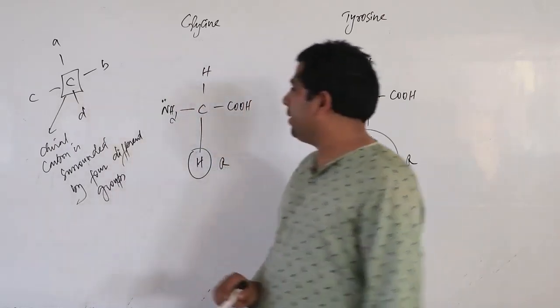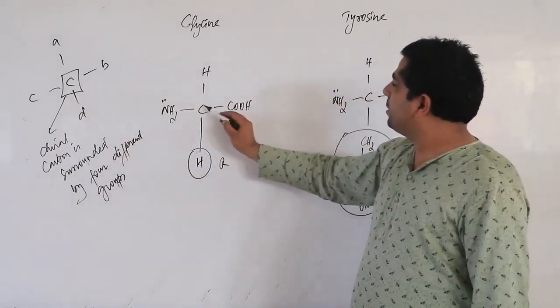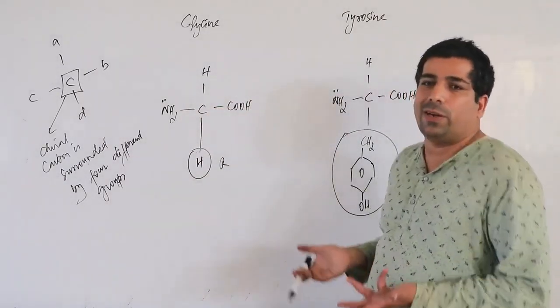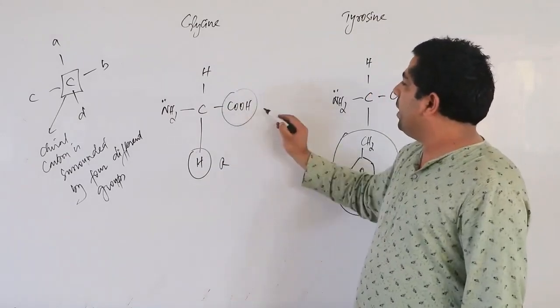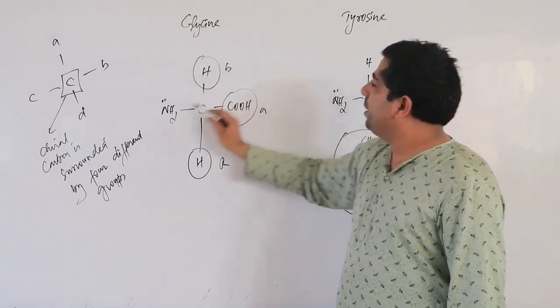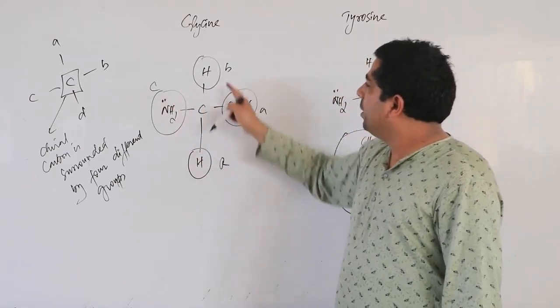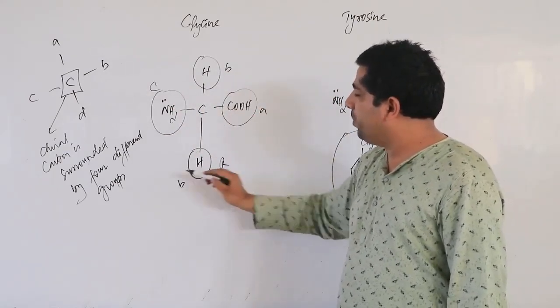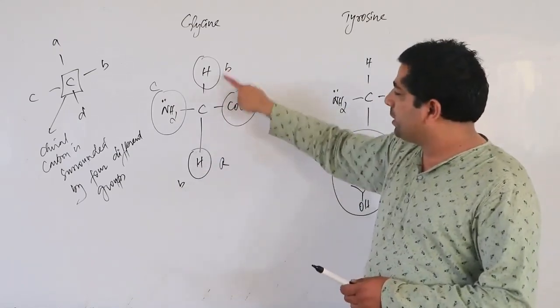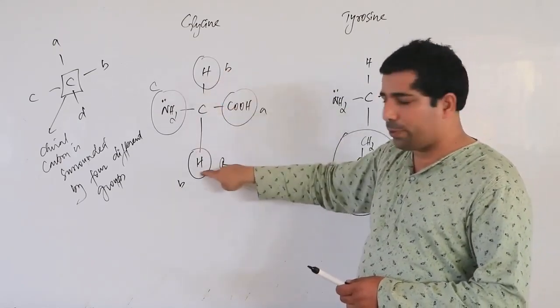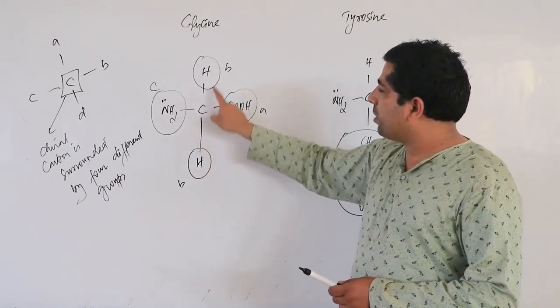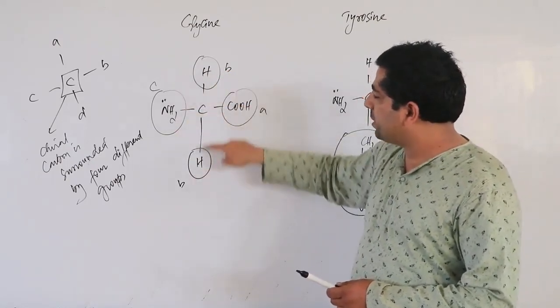Let us suppose this is A, this one is B, this one is C, this is B, and these both are same, so obviously this is also B. That means you have 2 same groups here, hydrogen and hydrogen. That means this carbon is not surrounded by 4 different groups because 2 groups are same.